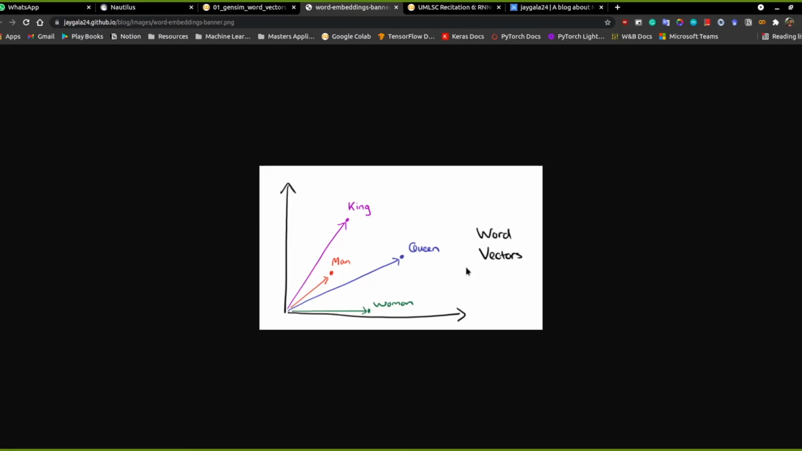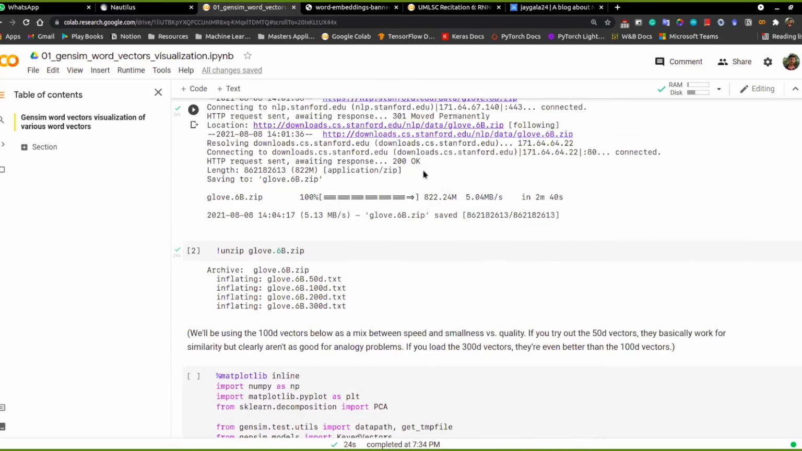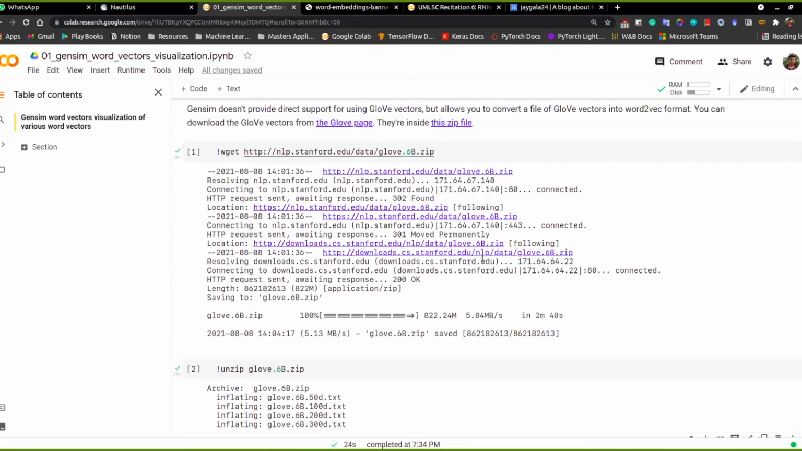Based on that, we pick up the words that are closest, and then we give the output that it is queen. Yeah, so this is the main idea of what a word embedding is. Now we'll see what this means.